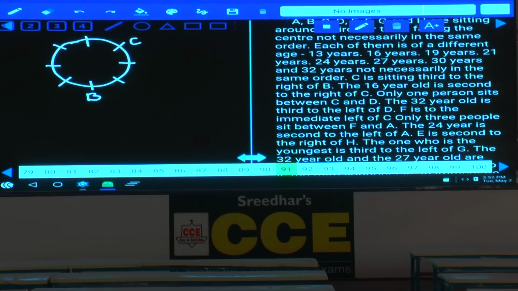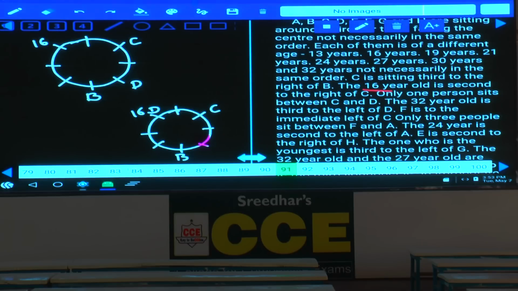And what is the next information here? The 16-year-old is seated second to the right of C. Only one person sits between C and D. Then what is the possibility here? There are 2 possibilities. Only one person between C and D. D can be here, that is one possibility. And in the second possibility, D can be the 16-year-old. Are you following this one or not? Now 2 possibilities, B at this place and C is at this place. Now 16 is here. There is one person between C and D, and D can be the 16-year-old.